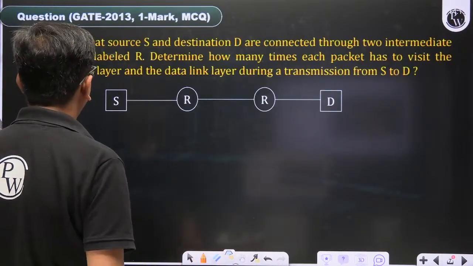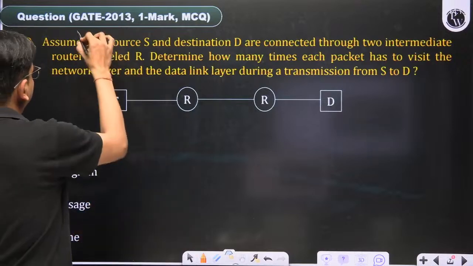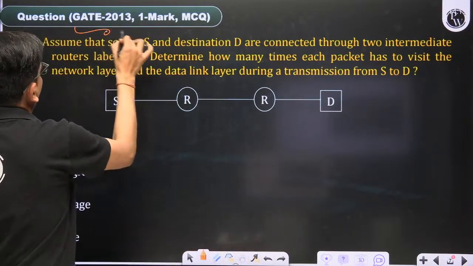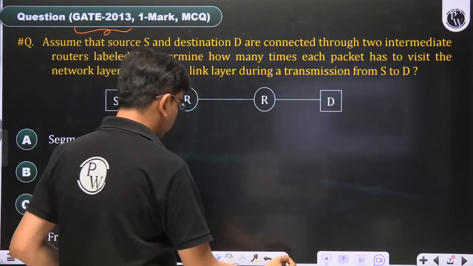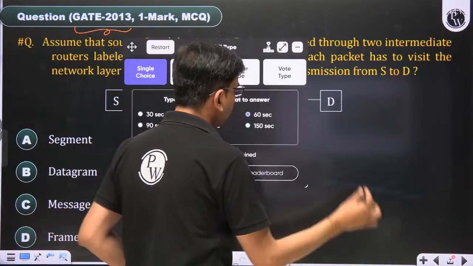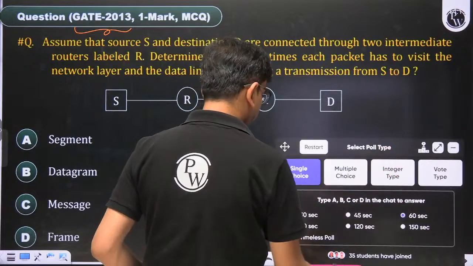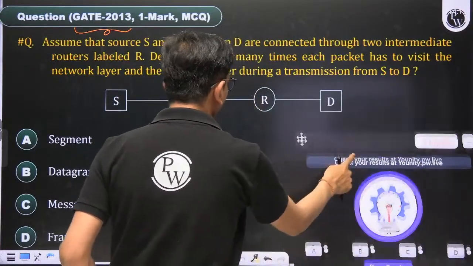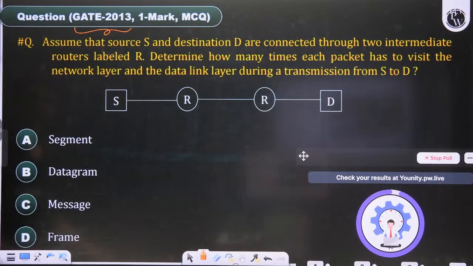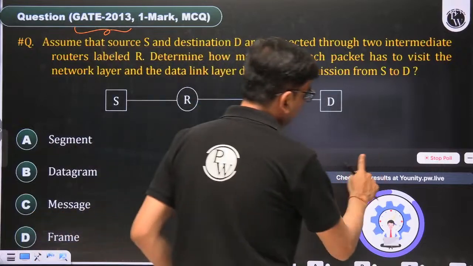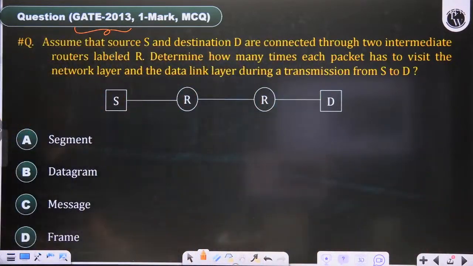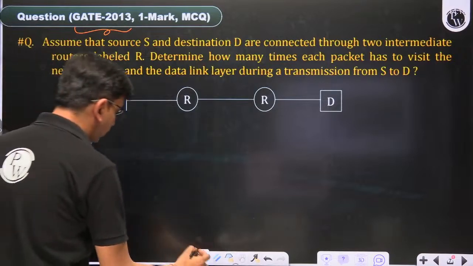This one, 2013 IIT Bombay, 1 mark MCQ question. I am giving again 60 seconds to solve this question. 60 seconds is sufficient for this question. And sorry, one second. Here I forgot to write the correct options. I copy pasted the previous options. Let me correct it.